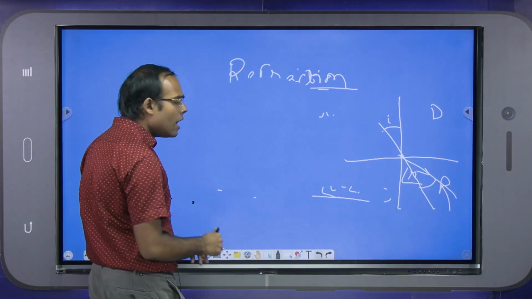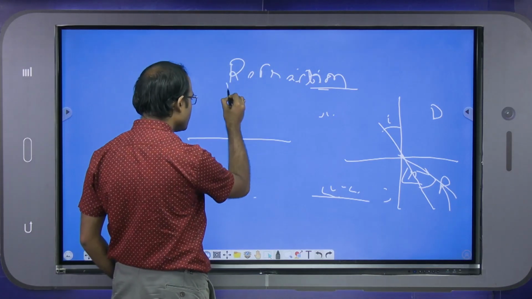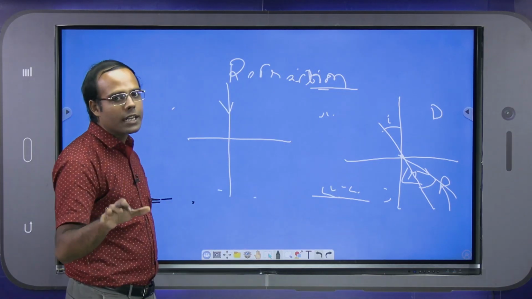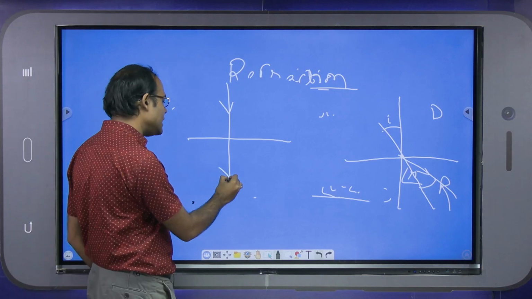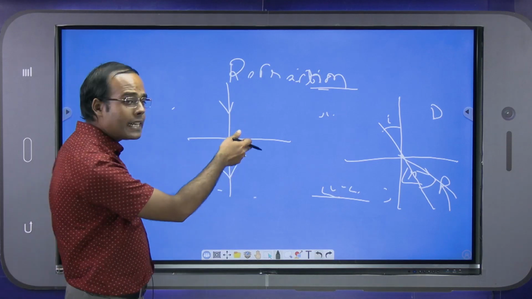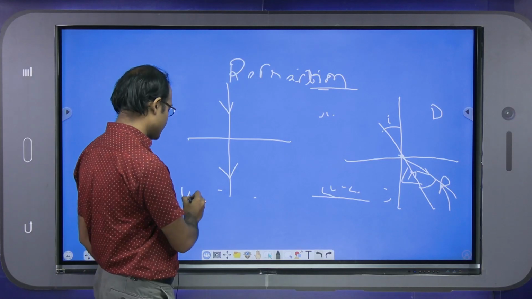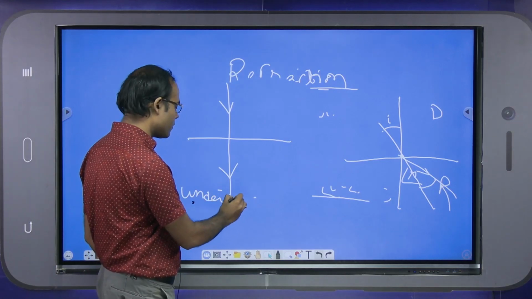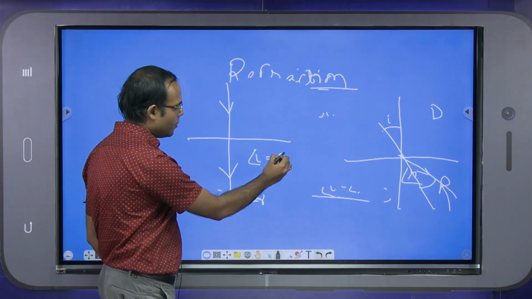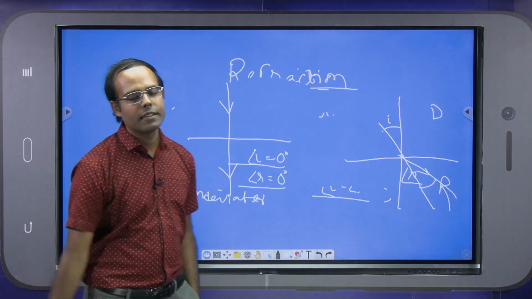The last case is the undeviated case. If light comes along the normal, there is no deviation, and the light passes straight through. So there is no angle of incidence and no angle of refraction. This is the undeviated case. Here I is equal to 0, so R is also 0, and there is no delta.